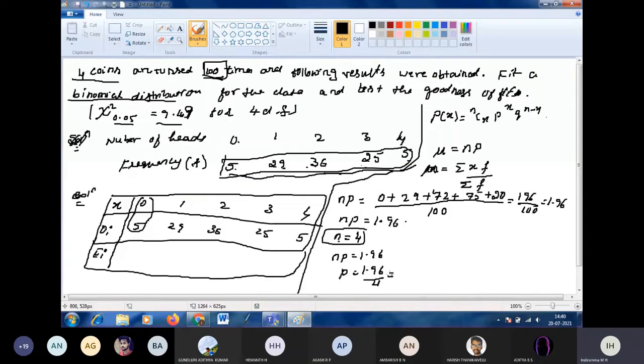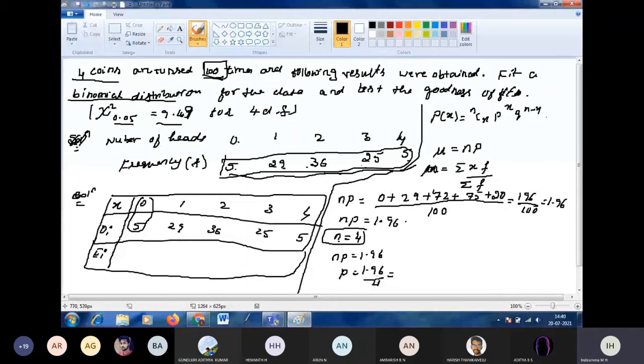I think some doubt is there in your mind: why am I not taking the probability as 1 by 2? We are tossing 4 coins at a time, so the probability of getting a head is different. That's why I am finding the probability separately, by making use of the mean.